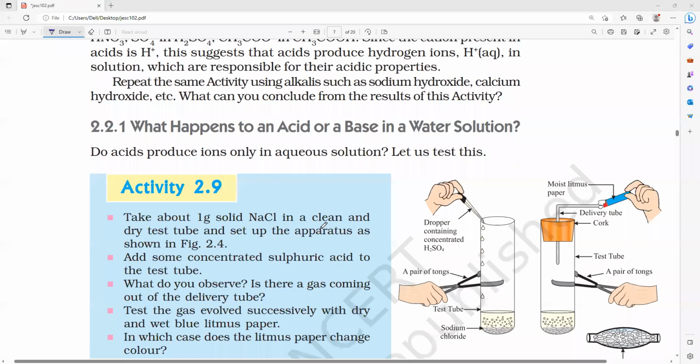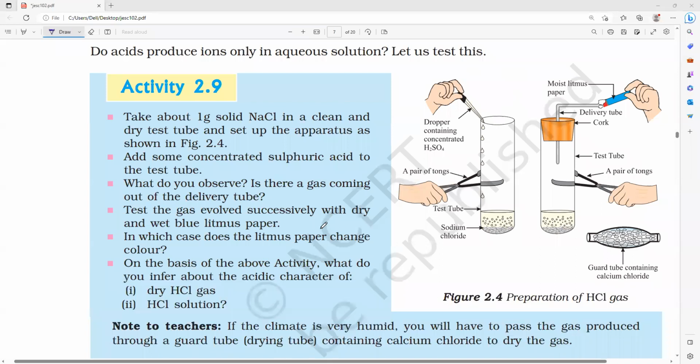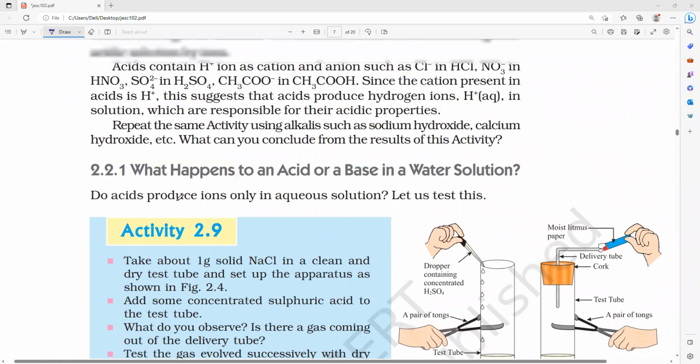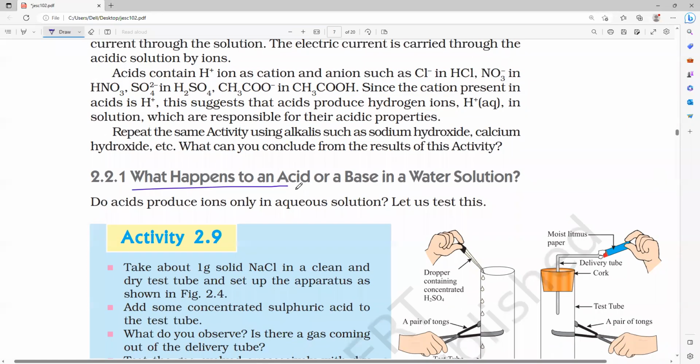If there is no water, what happens? We are going to see this in an activity: what happens to an acid or base in a water solution?